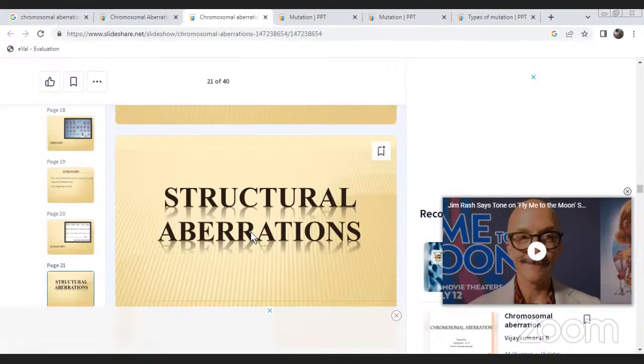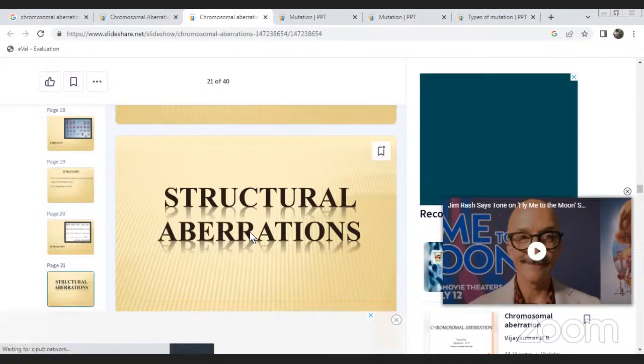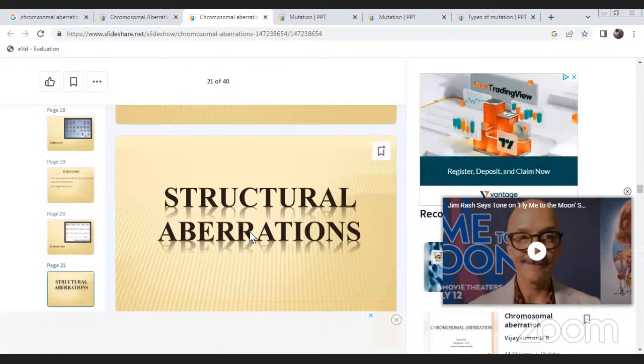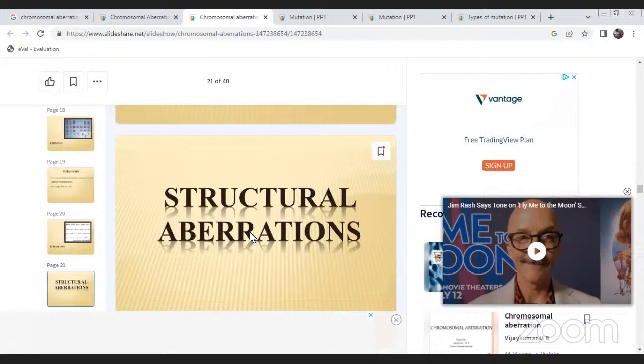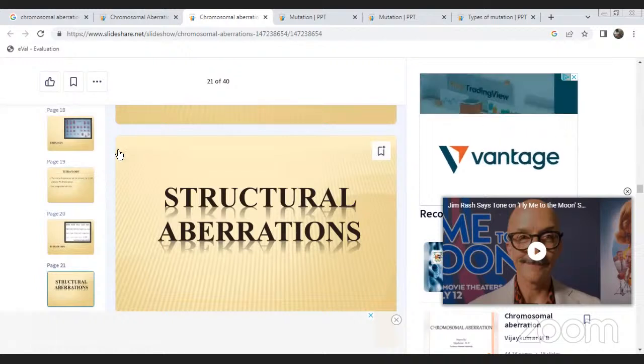Nullisomic indicates 2n minus 2, the loss of one pair of homologous chromosomes from the normal chromosome complement. Nullisomic can be designated by 2n minus 2. Loss of a pair of chromosomes is lethal in diploids. Polyploids, however, can tolerate loss of two homologous chromosomes and still survive. For example, nullisomics in hexaploid wheat, 6n minus 2, exhibit reduced vigor and fertility but can survive to maturity.